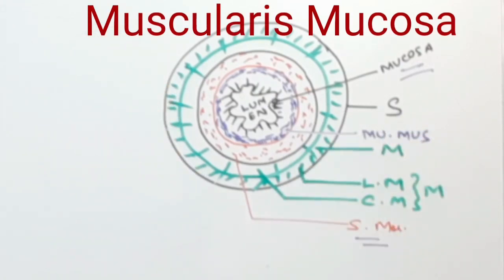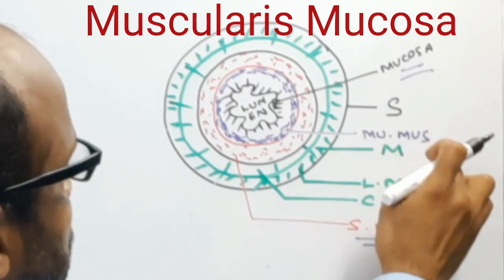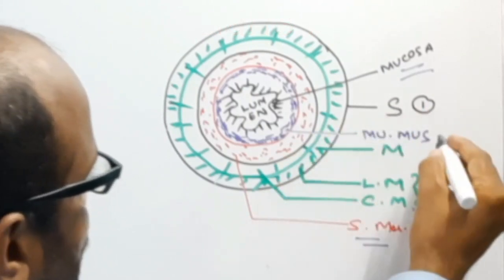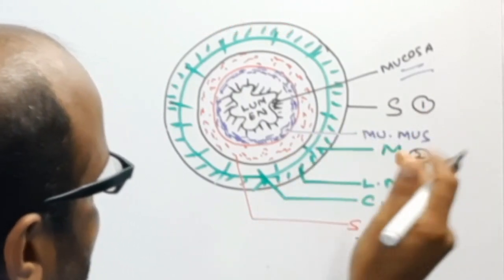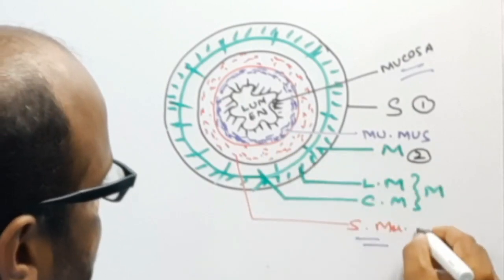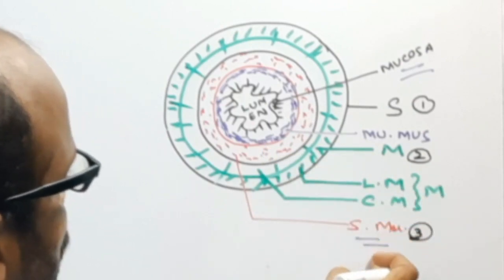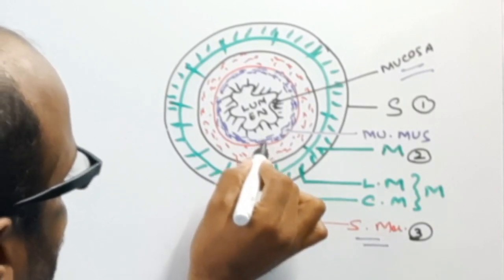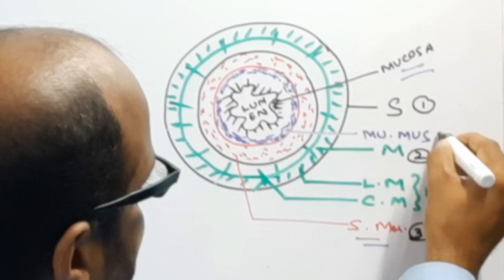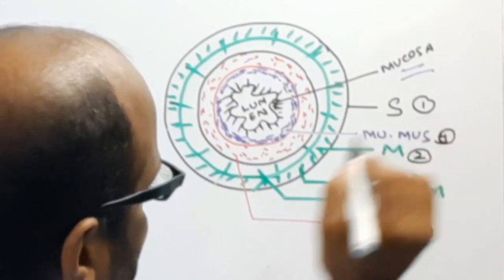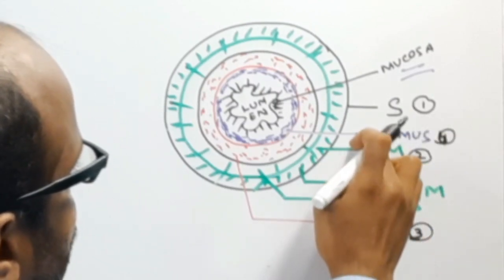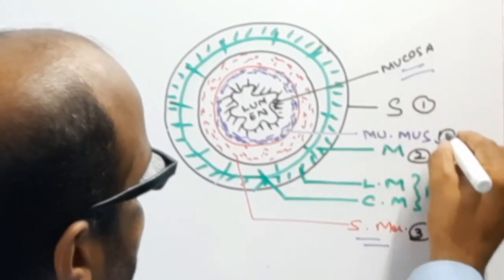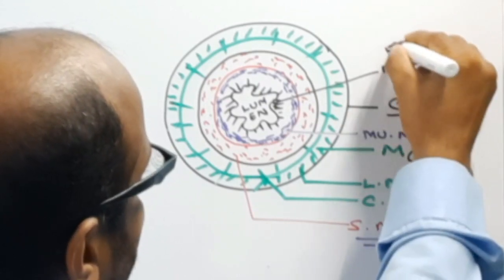So what are the different layers here? From outer to inner, if you add the mucosa muscularis: the outer is the serosa, then the muscularis layer, then the submucosa layer, then the mucosa muscularis, and the innermost layer, the fifth one, is the mucosa.